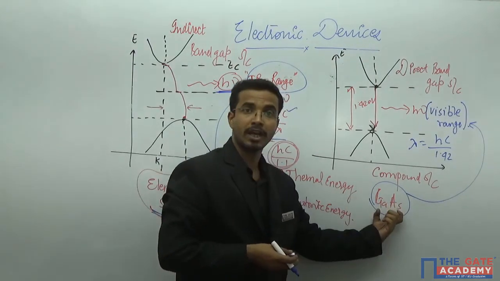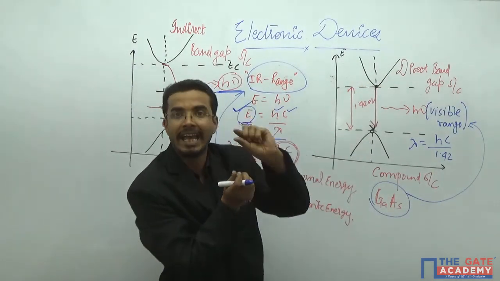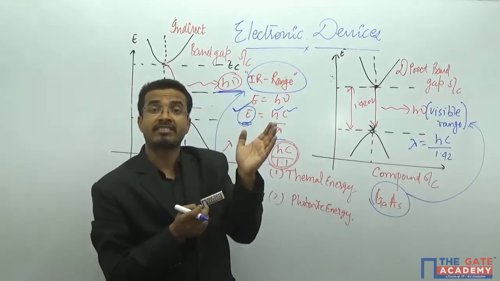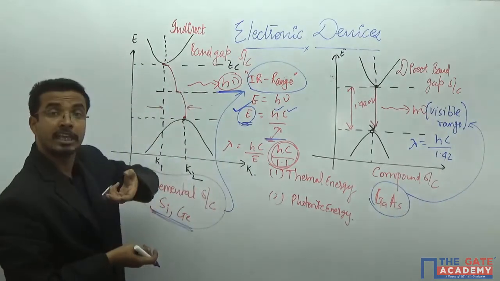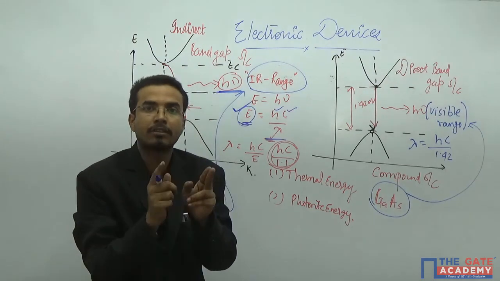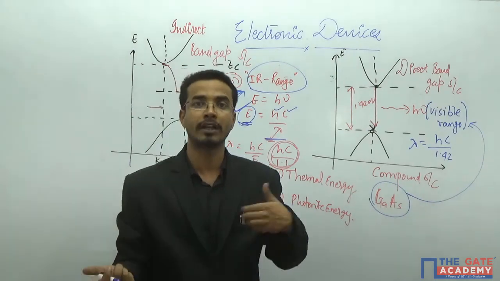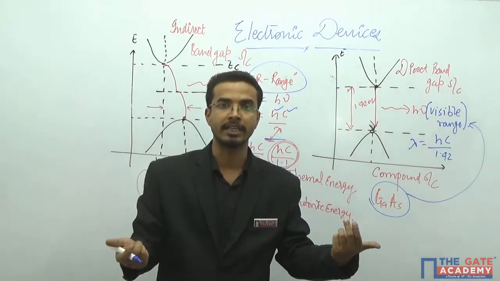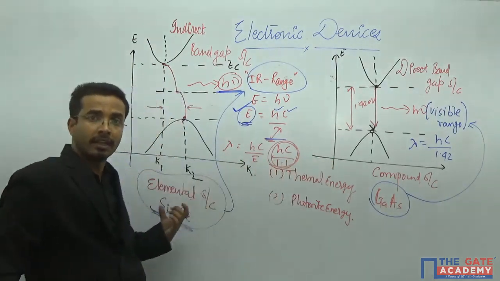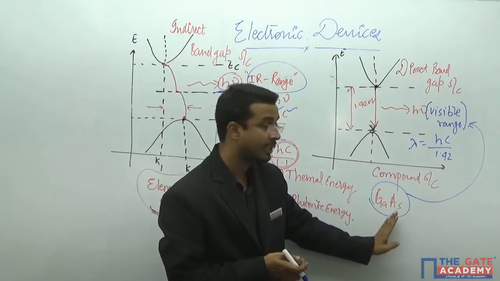And this is the reason why you use the compound semiconductor or the direct band gap semiconductor to make the LED in the visible light range. So in the traffic signal you are using the LED, and in the TV remote controller also you are using the LED. But just because of the material, you are getting light in the invisible range on one side and visible light on the other side. So whenever you use the IR remote controller, you will use silicon. If you are interested in the visible light range, that means traffic signals, you will use gallium arsenide.